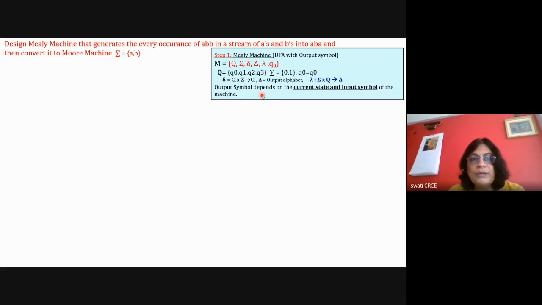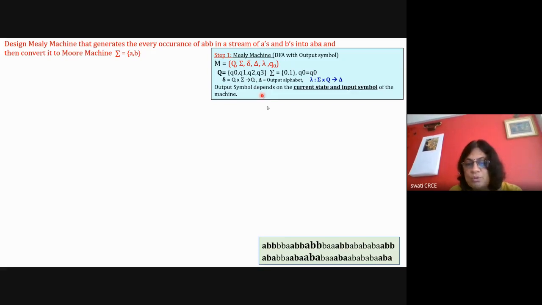Okay. So for that, write the definition of the Mealy machine. Your input is 0, 1. The input is A, B. So take the input: ABB should be converted to ABA. I'm taking a sufficiently long string. ABB converted to ABA. So here A remains A, B remains B, but if after that B is there, that is changed to A. Then again B, B, A. Whenever you get ABB, that is converted to ABA. Again ABB converted to ABA. Like this, you should get the answer.